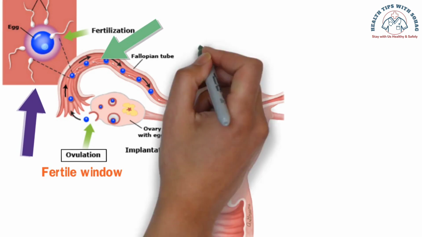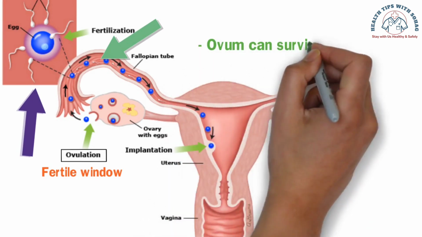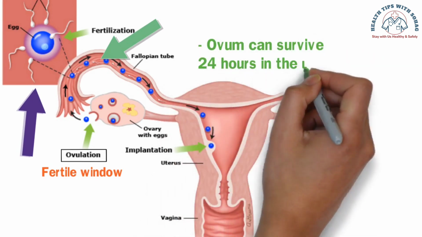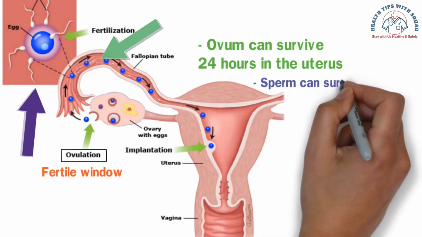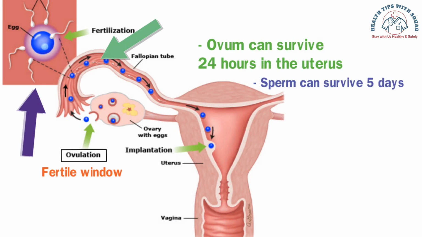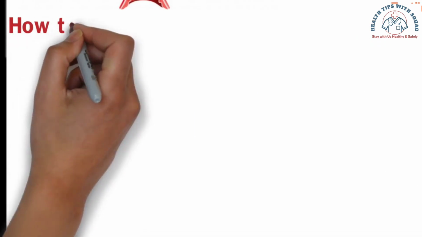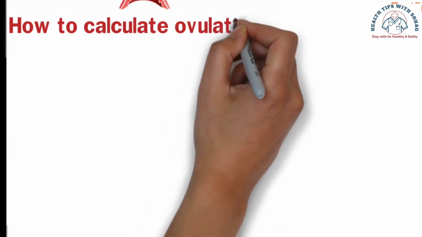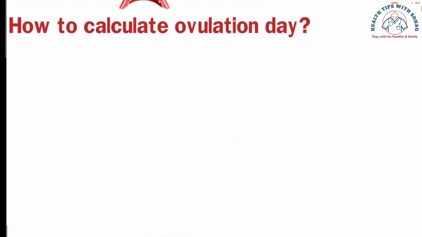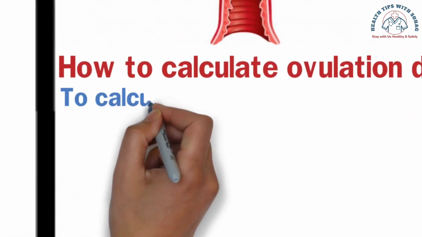After the egg is released from the follicle, it survives in the female body for about 24 hours, while sperm can survive in the female reproductive tract up to 5 days after intercourse. Therefore, we understand that conception can happen if intercourse takes place during ovulation or the fertile window. Now the question is, how can you determine the time of ovulation or egg release?